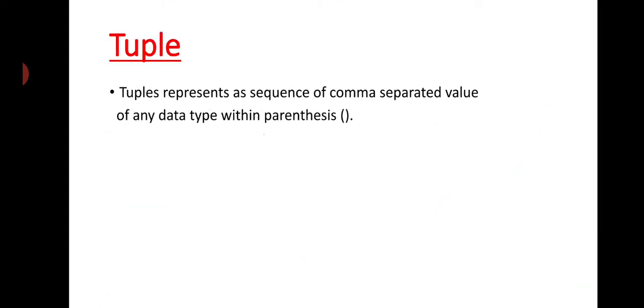Now the second one is a tuple. Tuples also represent a sequence of comma separated values of any data type within parentheses.